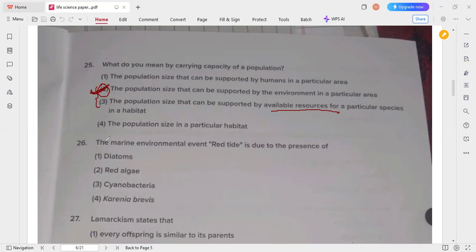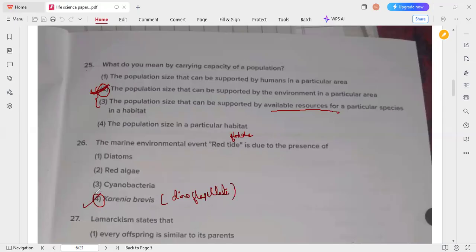Next one: the marine environmental event red tide is due to the presence of, usually this red tide happens in Florida, Karenia brevis, which is also called a dinoflagellate.